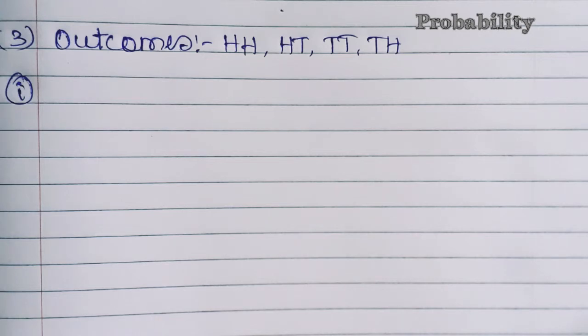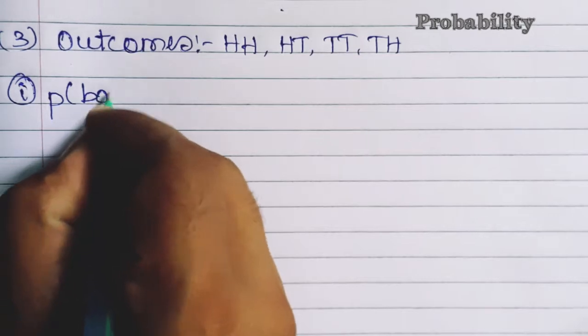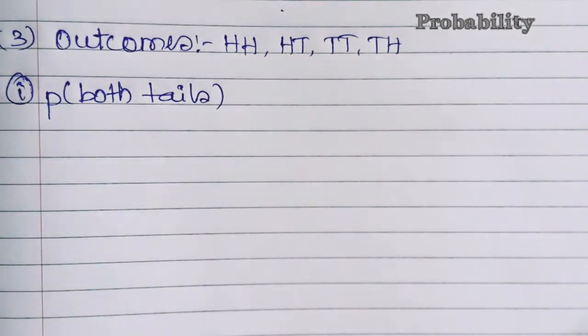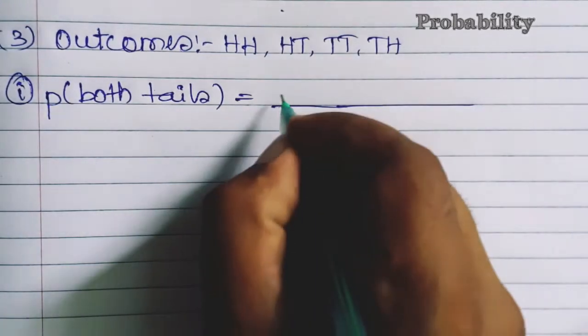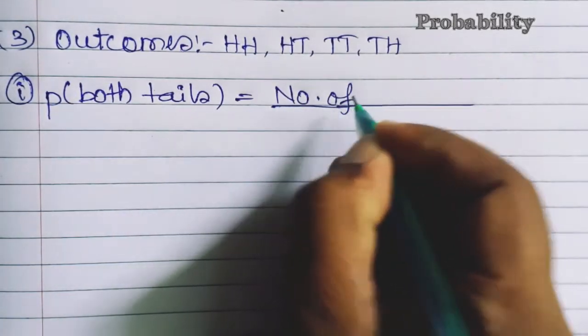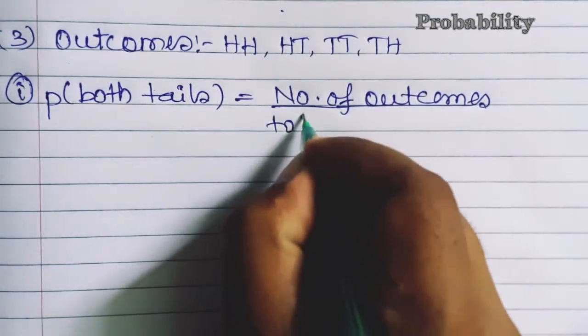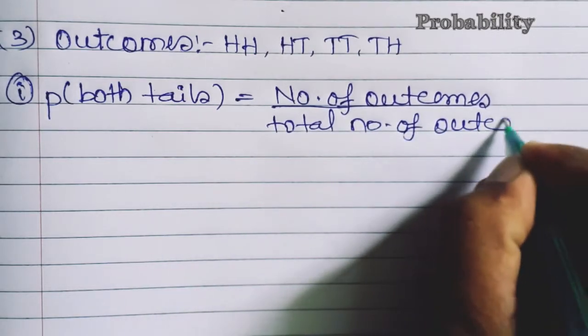Now what is given here, we have to find the probability of getting both tails. Okay, दोनों tails आने की probability क्या है वो find out करना है. So we'll write the formula each and every time: number of outcomes by total number of outcomes.